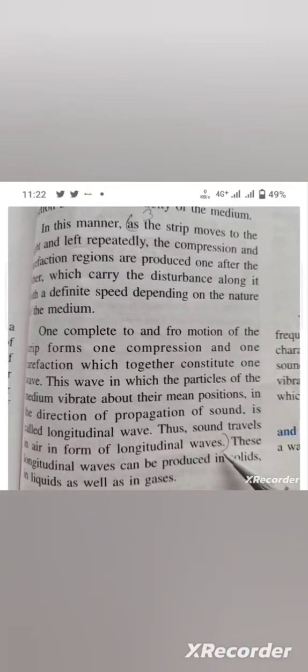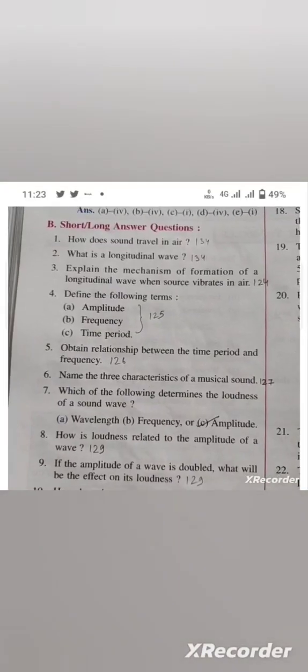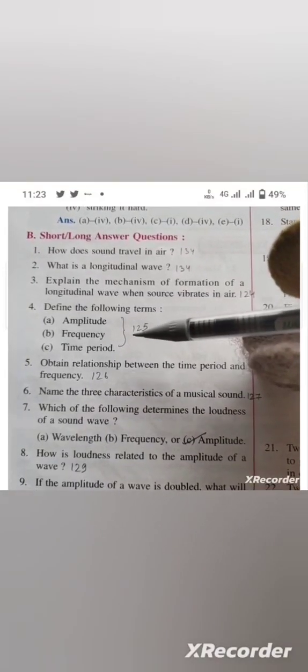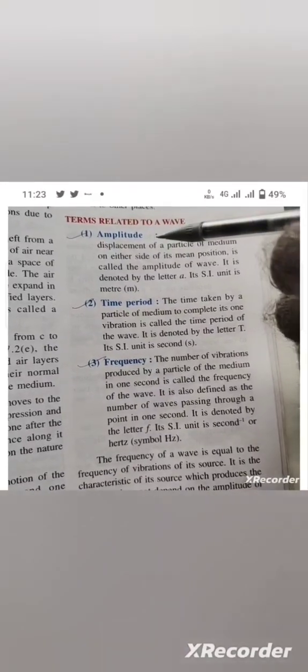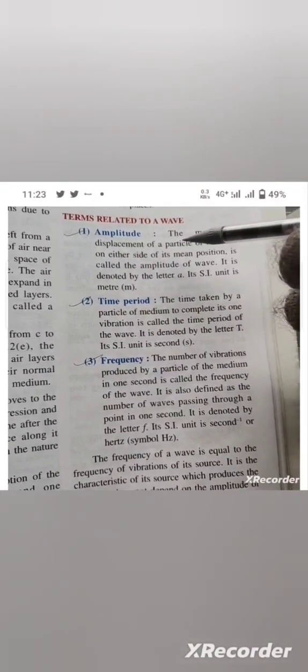Okay. Then question number 4, define the following terms: amplitude, frequency and time period. All these answers are given on page number 125. Terms related to a wave: amplitude, the maximum displacement of a particle of medium on either side of its mean position is called amplitude of wave.